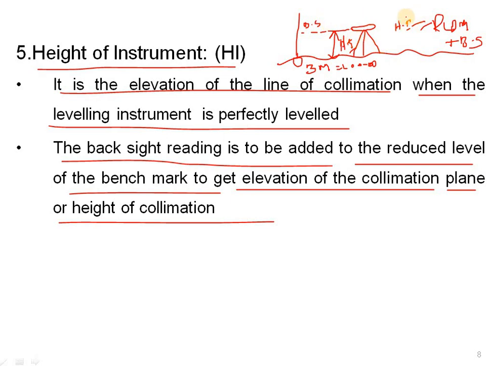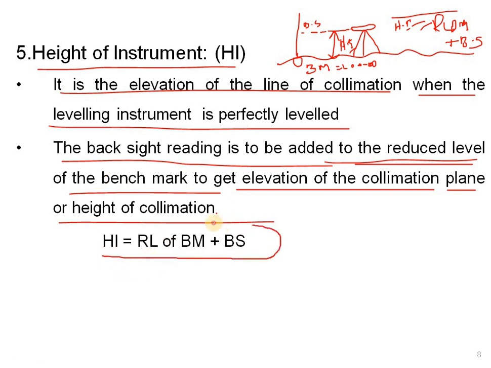Then you will get the height of the instrument. That is, the backside reading is to be added to the reduced level of the benchmark to get the elevation of the collimation plane, or height of collimation. So that is the formula: HI is equal to RL of BM plus BS. This is a very important formula, please note it.